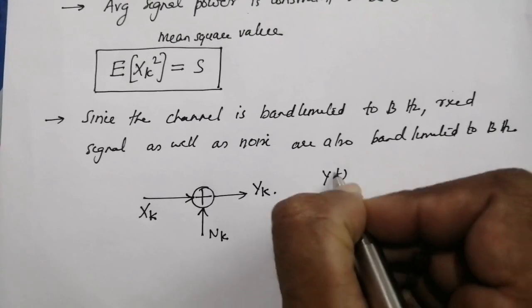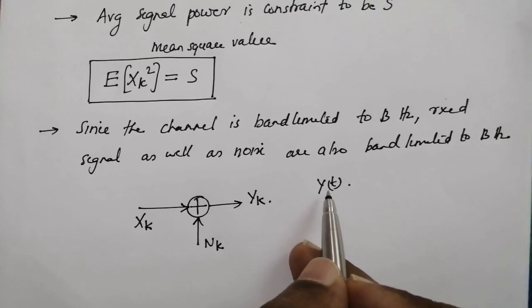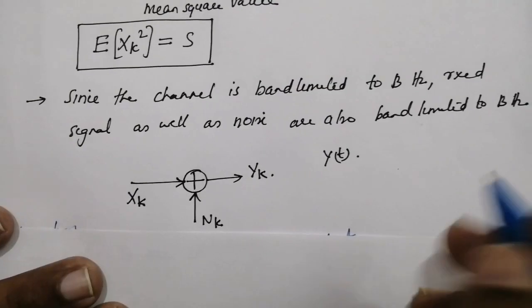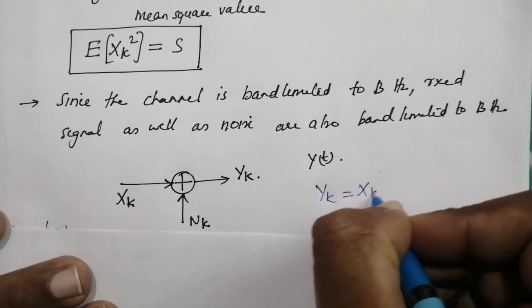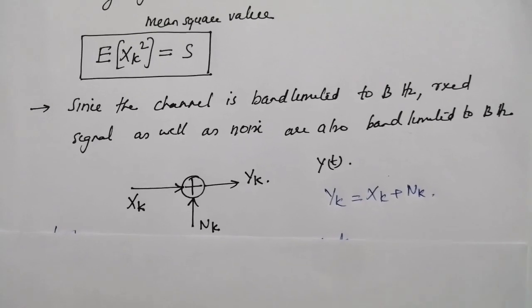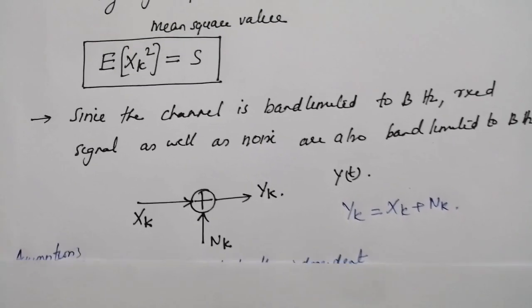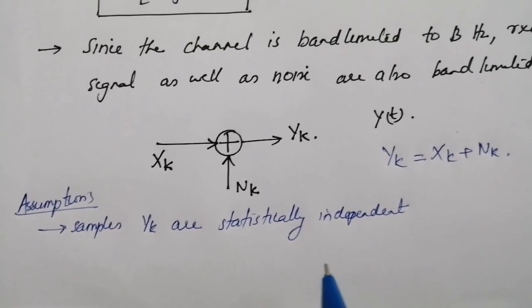Let y(t) be the output signal and y_k its sampled version. Now y_k is given by x_k plus n_k. We will now make some assumptions. Assume that samples y_k are statistically independent.